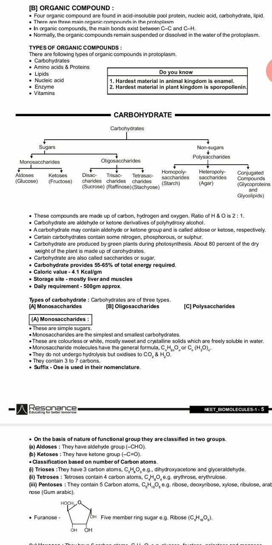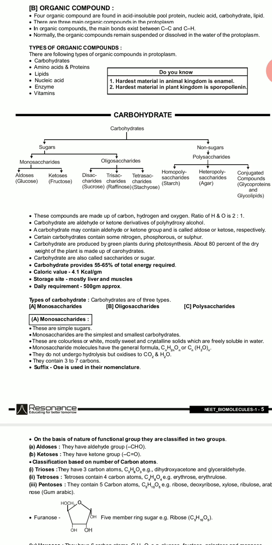Carbohydrates are aldehyde or ketone derivatives of polyhydroxy alcohols. They may contain the aldehyde or the ketone group, and are called aldose or ketose respectively. Certain carbohydrates also contain nitrogen, phosphorus or sulfur.